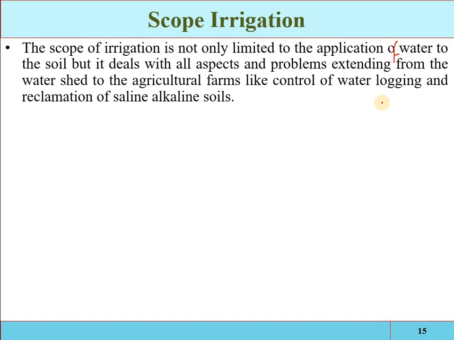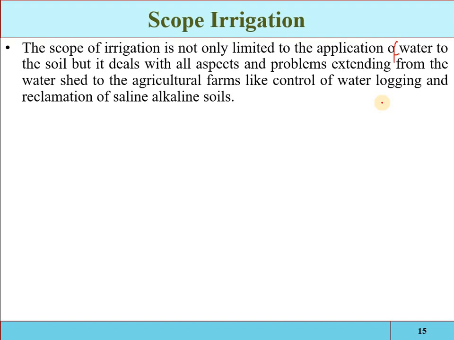Irrigation is not only the provision of water, it is also the development of the area from salinity and waterlogging. Waterlogging means if the water table is near the earth's surface, then there will be no aeration, no oxygen available to the root zone. Again, the crop growth will be affected. So we have to lower the water table, and if the soil is saline, if salt particles are there in the soil, again the crop growth will be affected.